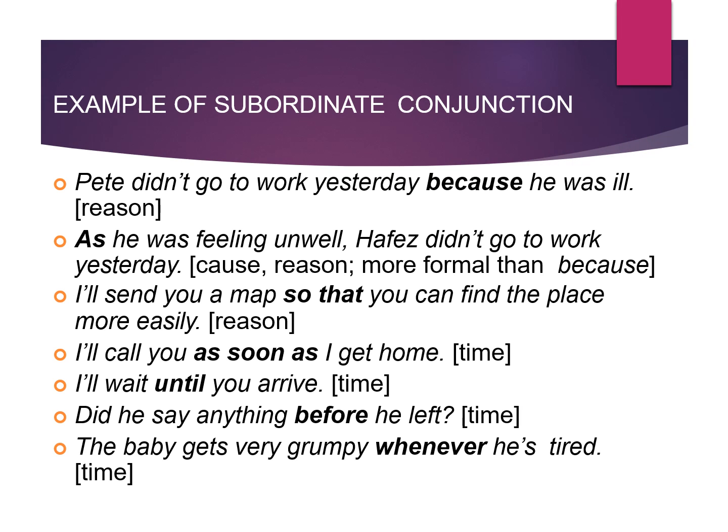Examples of subordinating conjunctions. Pete didn't go to work yesterday because he was ill. For reason. As he was feeling unwell, Hafiz didn't go to work yesterday. That is for cause, reason, more formal than because. I will send you a map so that you can find the place more easily. For reason.